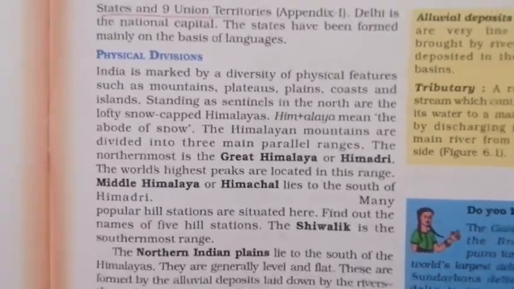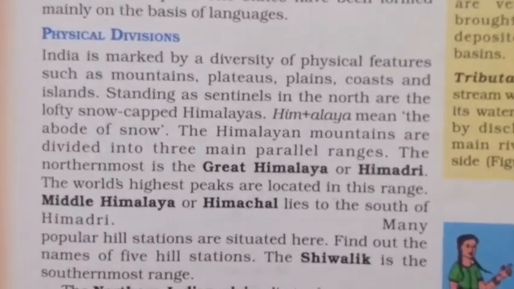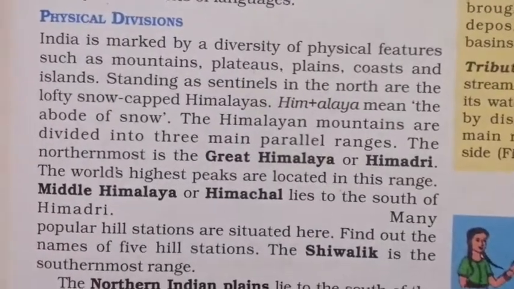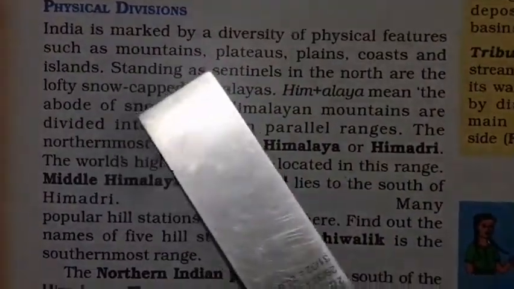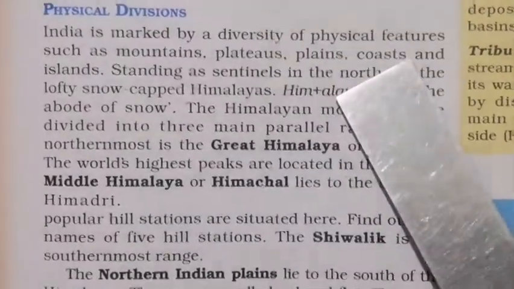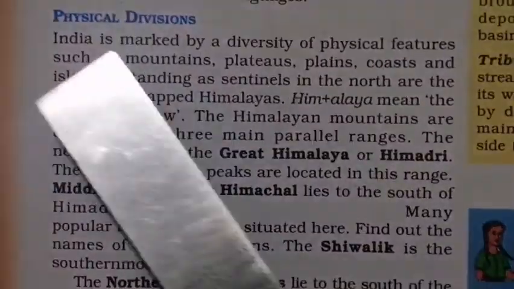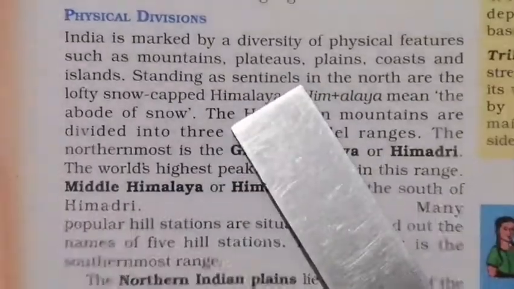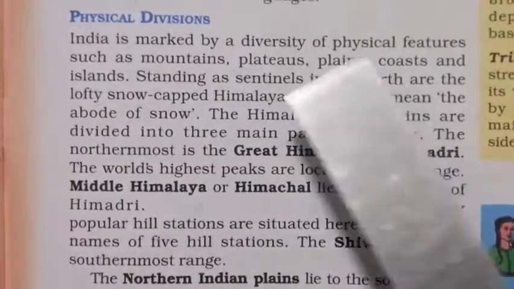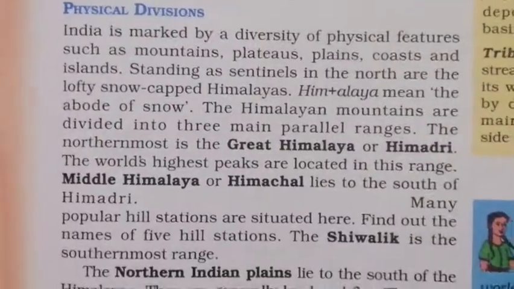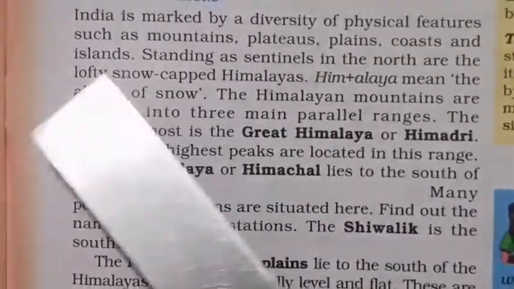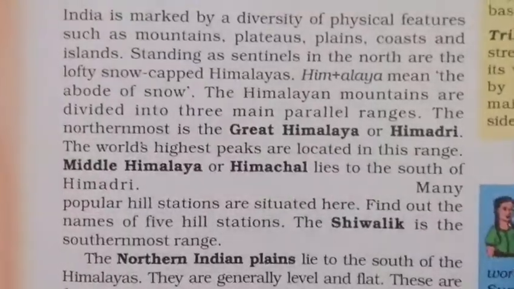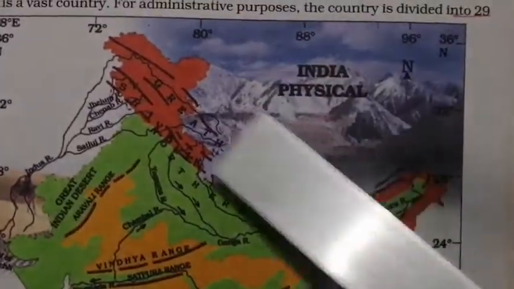Now we are going to see about the physical division. What is it? Physical division. India is marked by a diversity of physical features. India has mountains, plateaus, plains, coast and islands. Standing as sentinels in the north are the lofty snow-capped Himalayas, isn't it? So Himalayas cover the northern part.